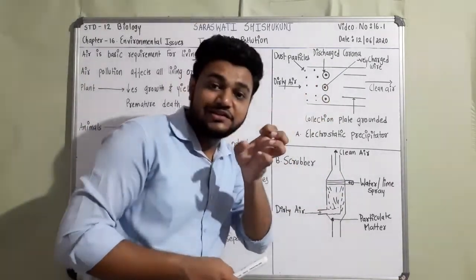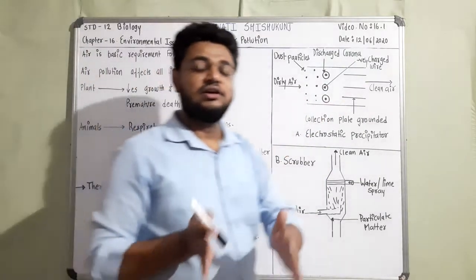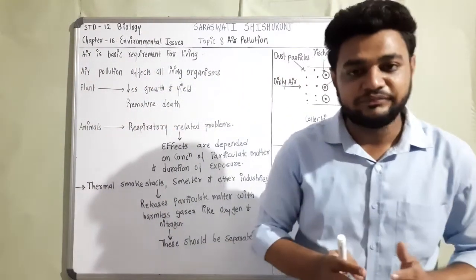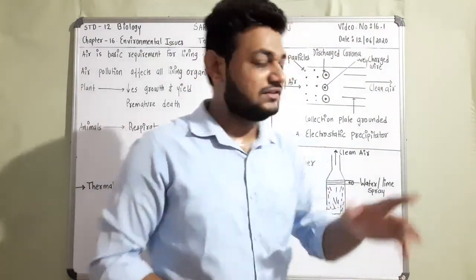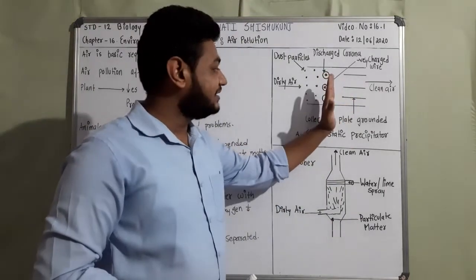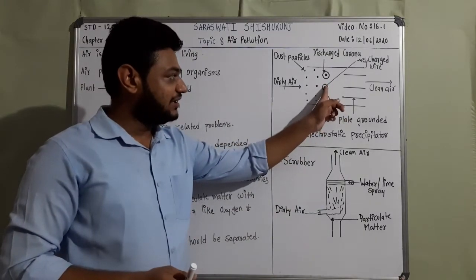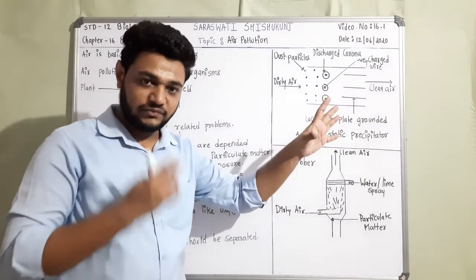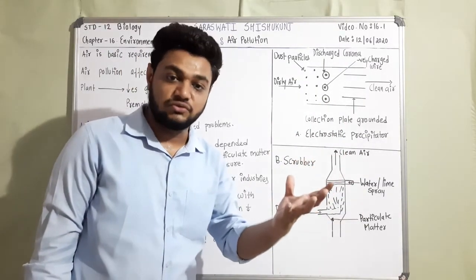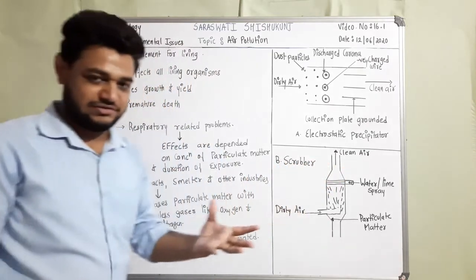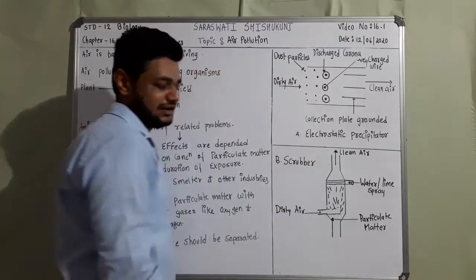Because the corona releases electrons. When 1000 volts is maintained, this produces a corona which releases electrons. These negatively charged electrons get attracted to the dust particles present in the dirty air.